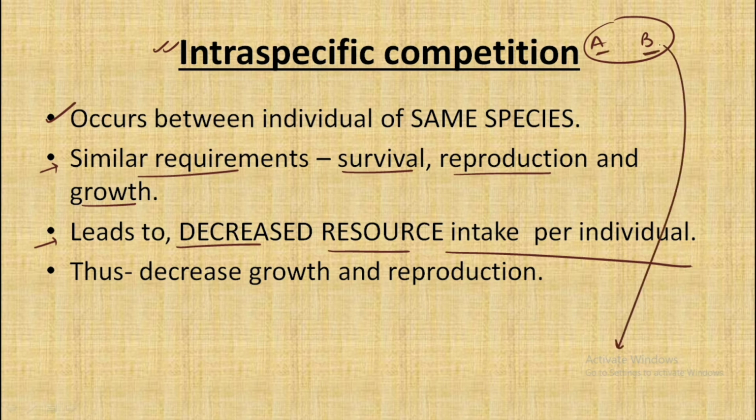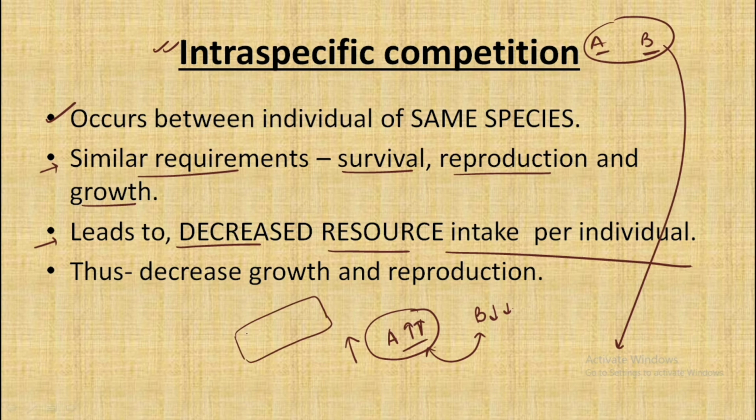Why? Because both of the members are from the same species. So if A gets more food, as a result B would get less food, and because they belong to the similar species, when we look at the average intake of the individuals in this species, we would find out that there occurs a decreased resource intake because of unbalanced intake of resources between the members, and as a result they have decreased growth and reproduction.